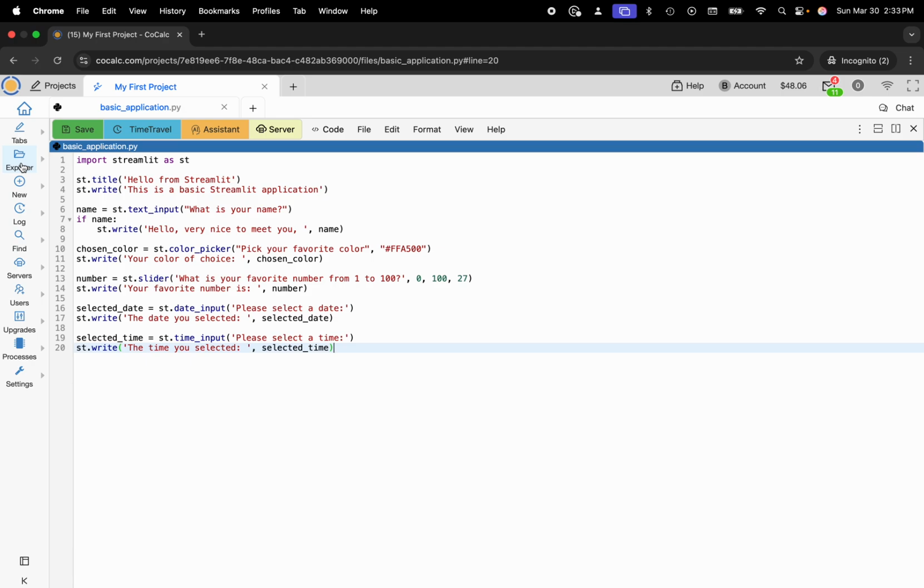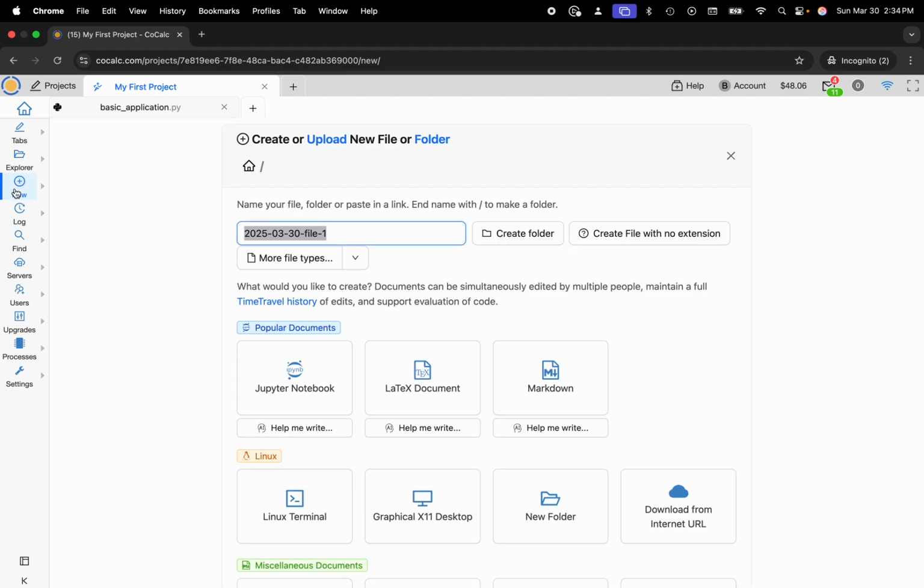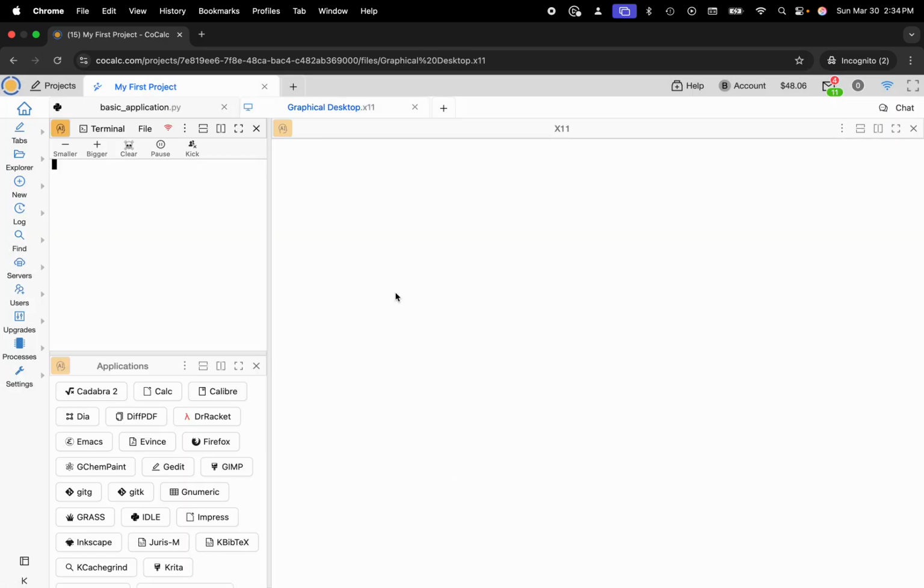And here I'll go ahead and run this application via X11 desktop. So let's go ahead and do that. I'll head back to the File Explorer. And right now I want to create a .x11 file. So to do that, I'll click on the plus new button and I'll name this graphical desktop. All right, here we go. So let's go ahead and call Streamlit. Streamlit run, and then I'll want to run basic application.py. Okay, so here we go, the moment of truth.